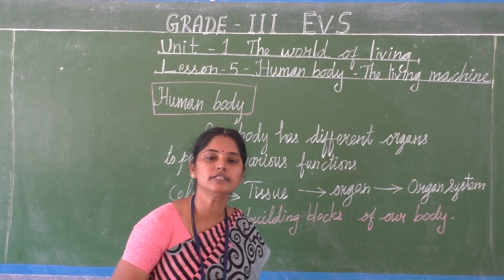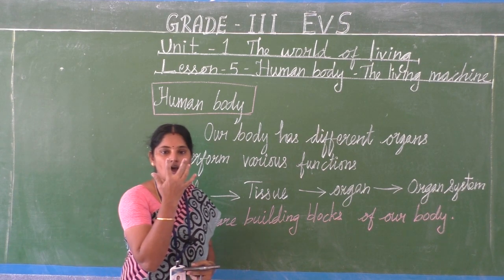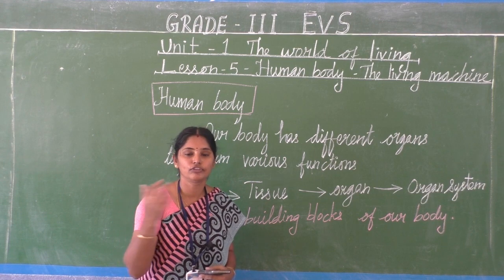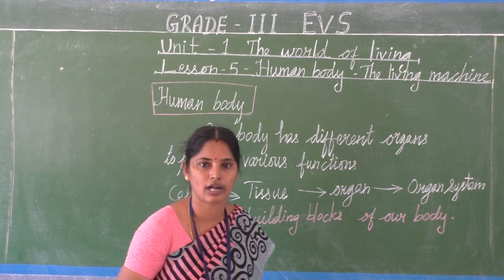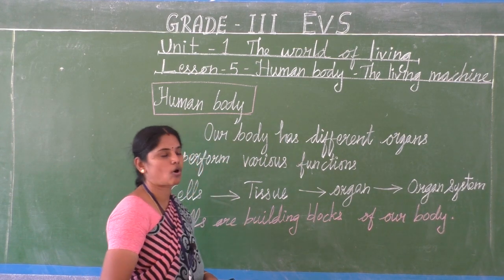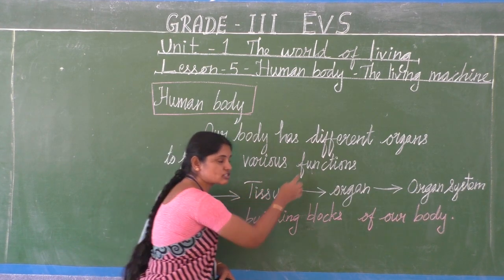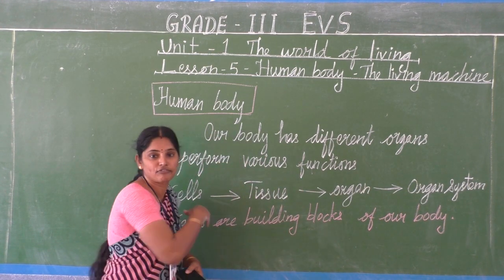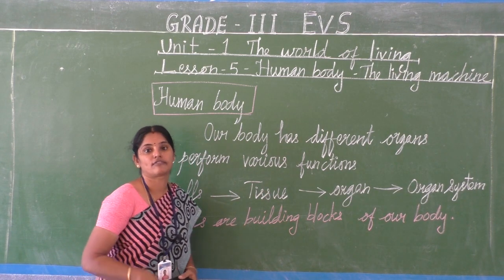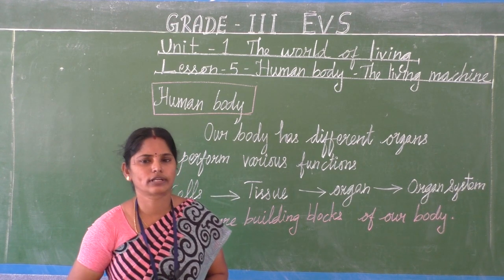So our body has different organs to perform various functions. Perform means seyyradhukaga. We have eyes to see many things. We have ears to hear sounds. Without these things, we can't imagine our life, isn't it, children? Functions means work. So to perform various work, we have different organs in our body.